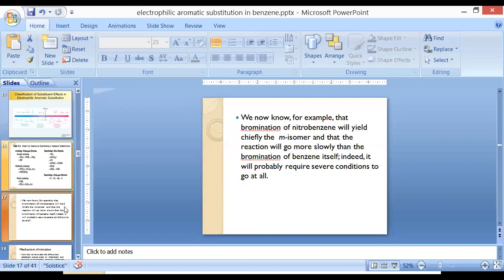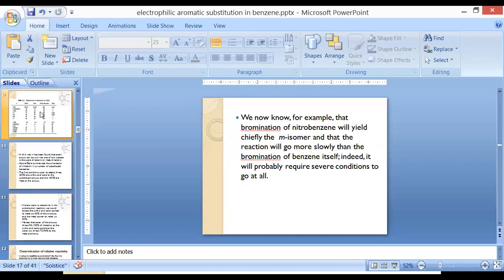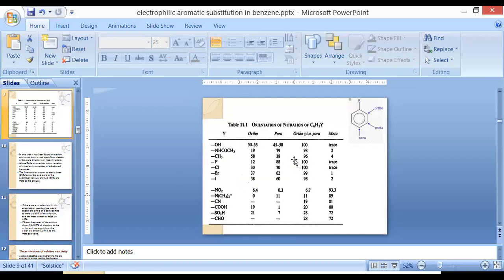So this is all we have discussed today. What are the functional groups that are ortho-para directors? What are those that are meta directors? Generally, meta directors deactivate the ring. Ortho-para directors activate the ring, but the exceptional case is the halogen family of compounds.